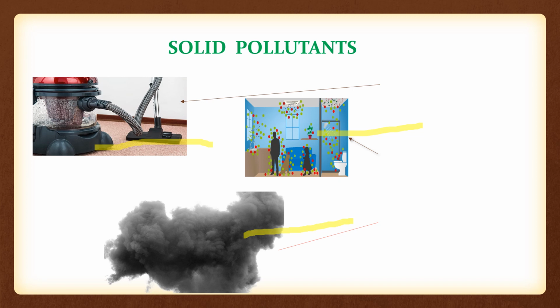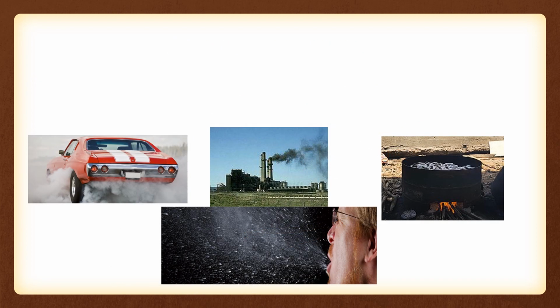So dust, smoke, and germs are the main solid pollutants that make the air impure. There are two types of pollutants, solid and gaseous. Now, move on to the next slide.